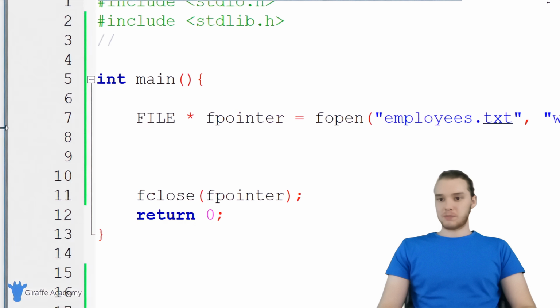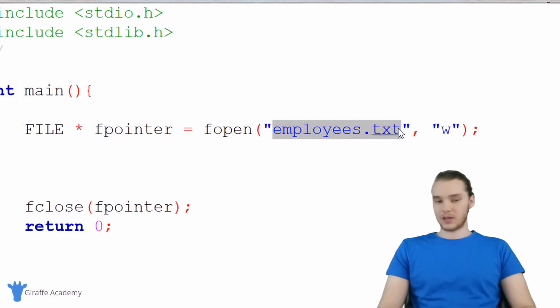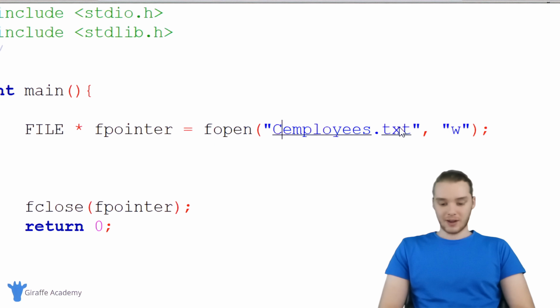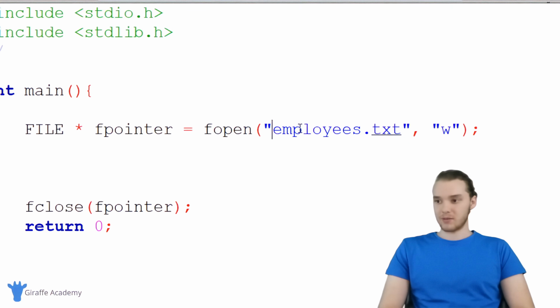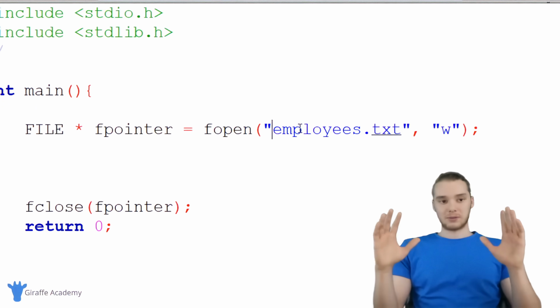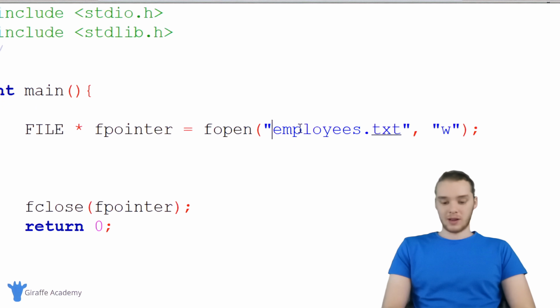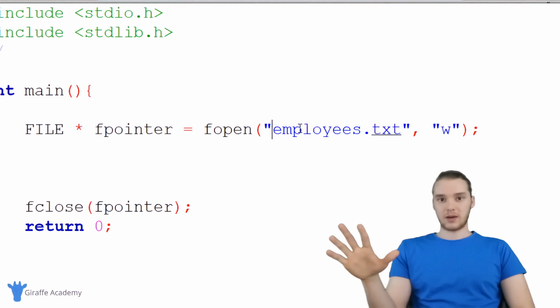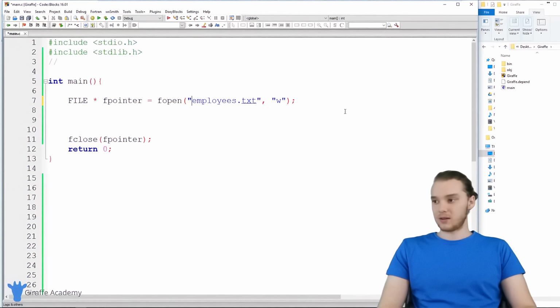And if you don't specify an absolute path or a relative path, it's just going to create it in the directory that your C file's in. So if I wanted to create this on my C drive, I could say C, whatever, and then employees.txt, and this will get created in my C drive. But if I don't specify an absolute path or a relative path, then this is just going to get created in the same directory as our C file.